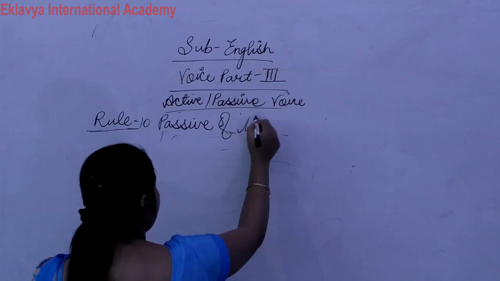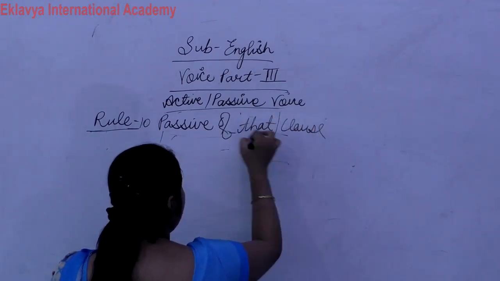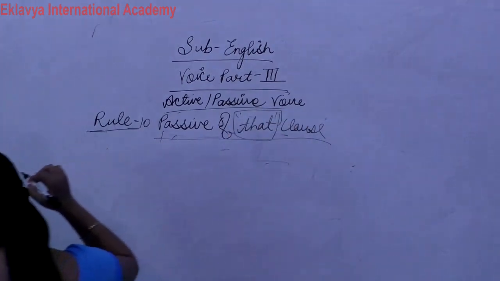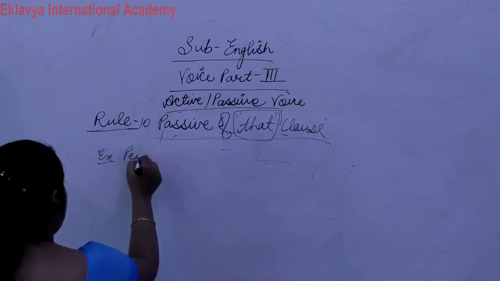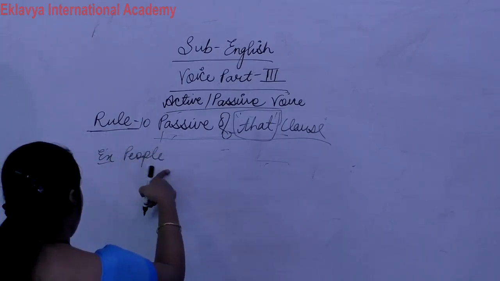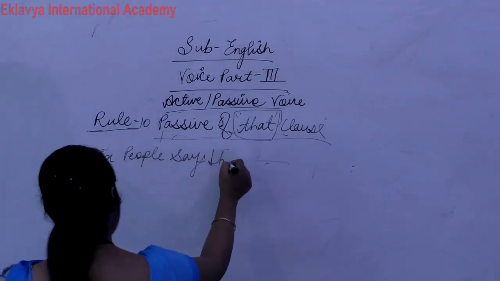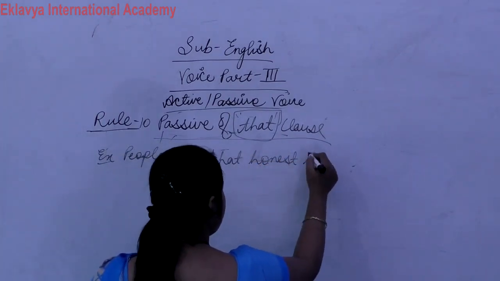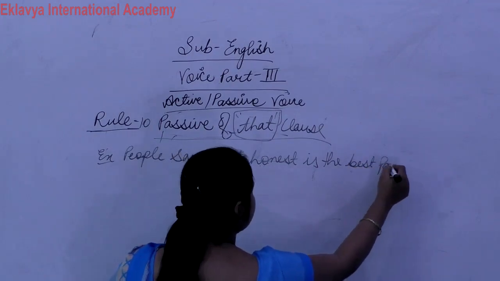Now passive of that clause. Okay, if that comes, then what do we use? That clause. Clear? So passive of that clause, like example C. This is not much important, but you can write. People say that honesty is the best policy.